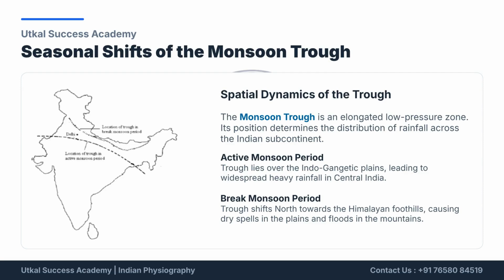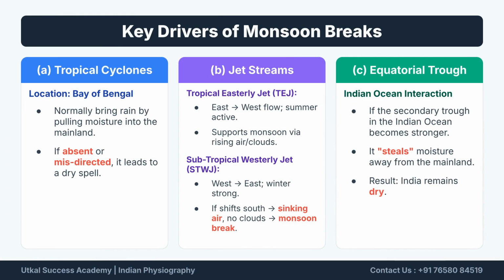During a break, it shifts north to the Himalayan foothills, causing dry spells in the plains and floods in the mountains. Key drivers of monsoon breaks include the absence or misdirection of tropical cyclones, which normally pull moisture. Jet streams also play a role. The tropical easterly jet supports rain, while the subtropical westerly jet moving south causes sinking air and a monsoon break.